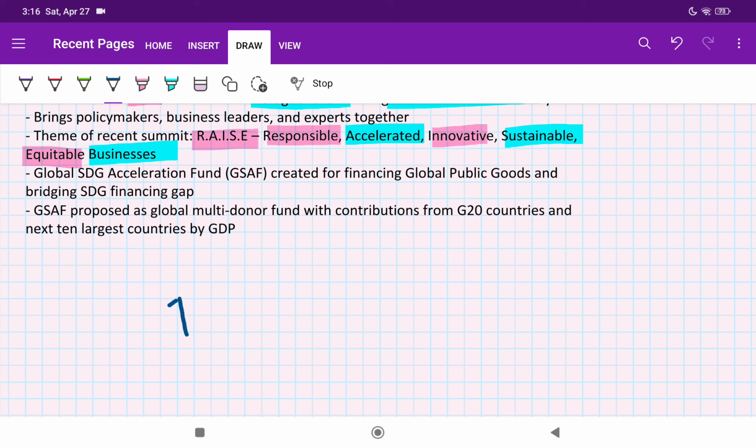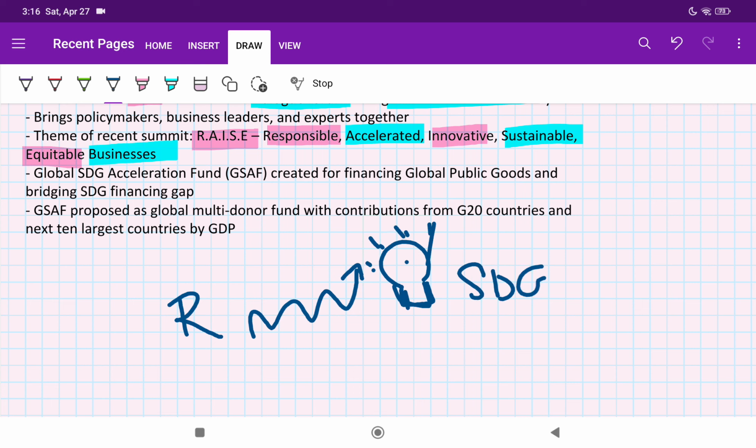First, R for responsible you have to remember. Then for acceleration, you may use this diagram. Then for innovation, the bulb, it's an innovation, right? So for innovation you could remember the bulb, and through SDG we can remember sustainable development. This is for equity.